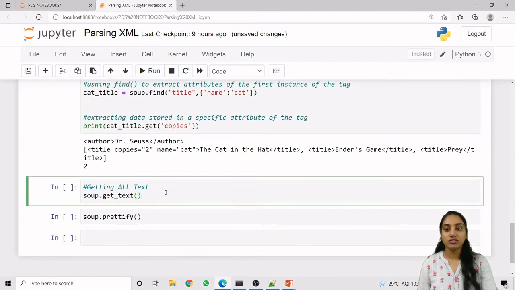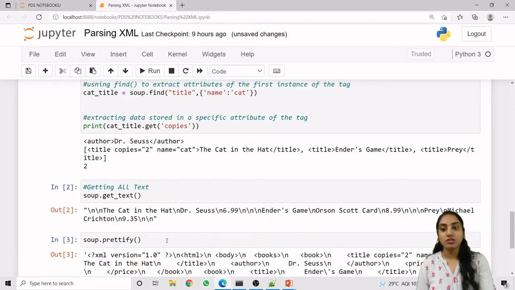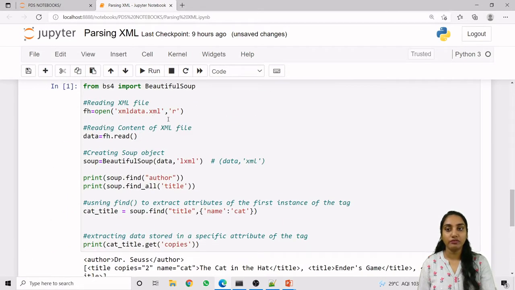This is the get_text method, which we have already learned, and this is the soup.prettify method. But first let us check our xmldata.xml file.